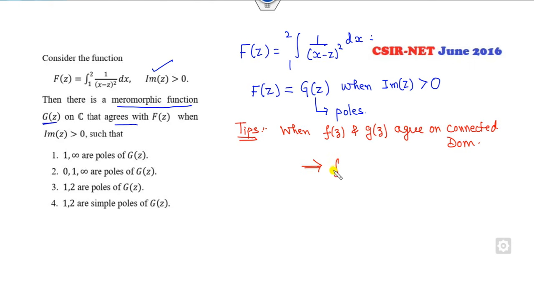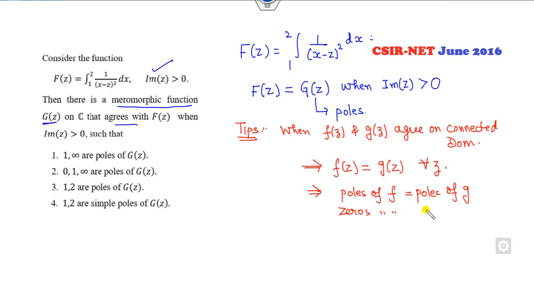This means f(z) is g(z) for all values of z. What does it mean? The poles of f are the same as the poles of g, and the zeros of f are the same as the zeros of g. Now your target is to find the poles of g, so I can find the poles of f.